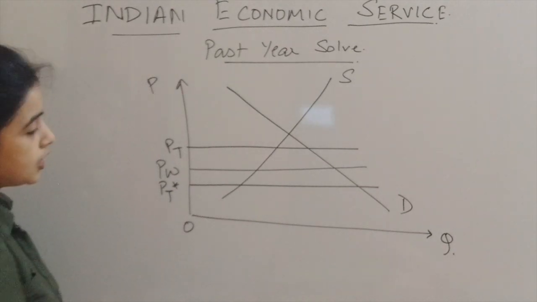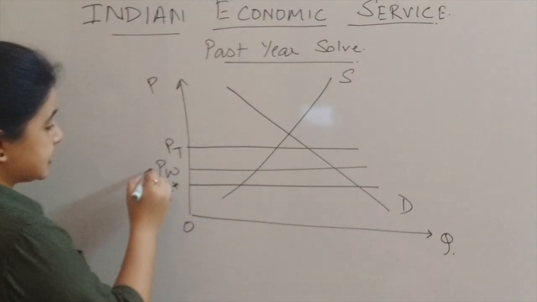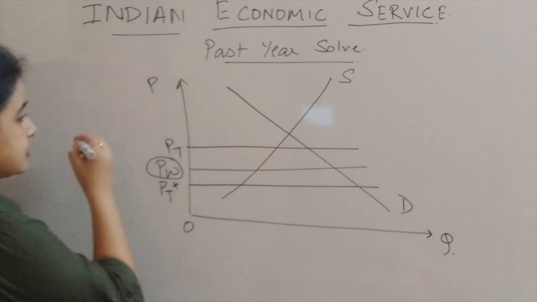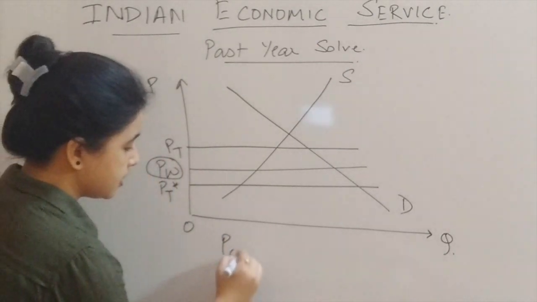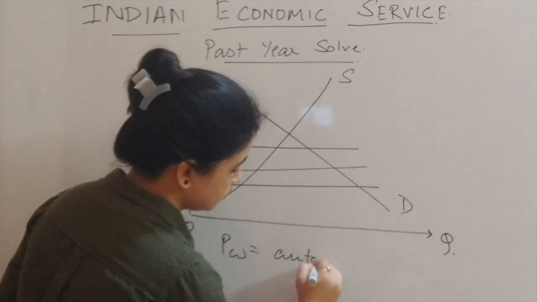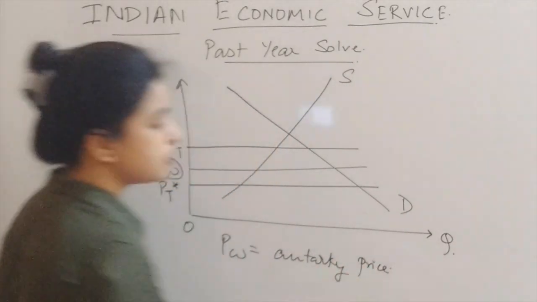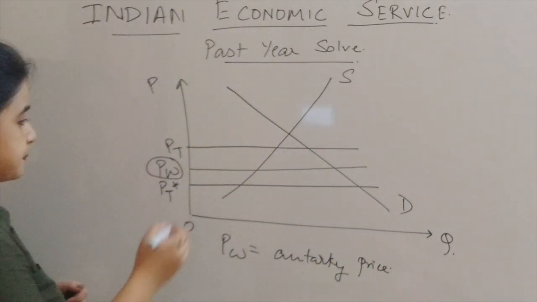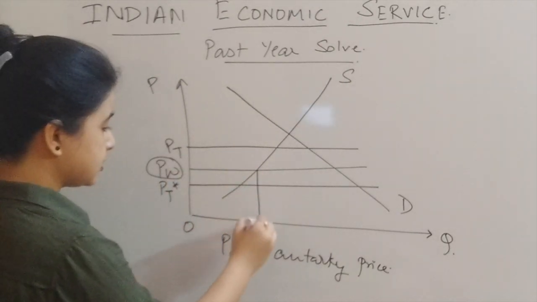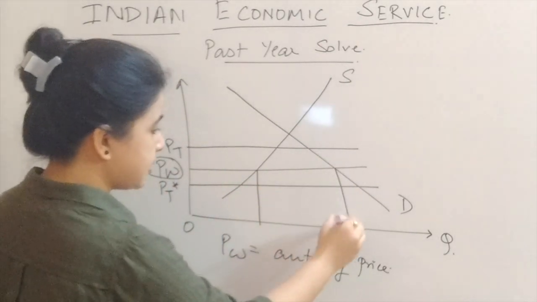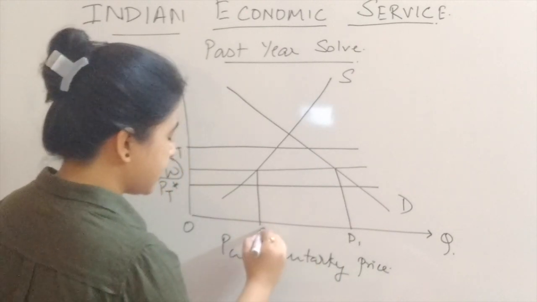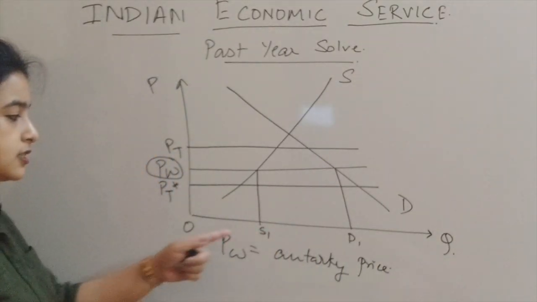Now, earlier, as I said, this was the autarky price. Let me mention it. So PW is the autarky price, that is the free trade price. So here the demand was this much, D1, and supply was till S1.